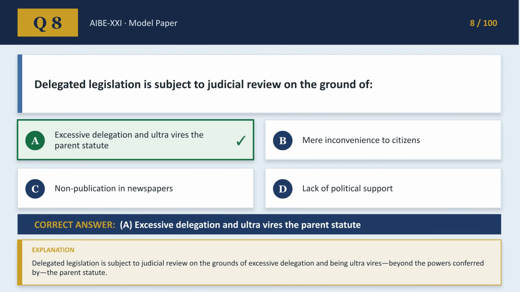Question 8 asks, on what grounds delegated legislation is subject to judicial review? The answer is A. Excessive delegation and ultra vires the parent statute. This means the legislation goes beyond the powers conferred by the parent statute.